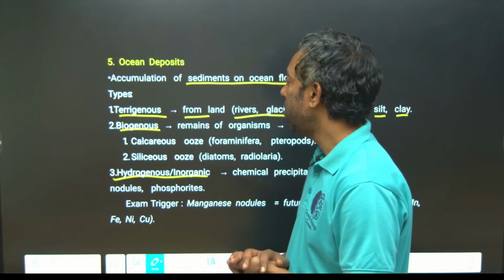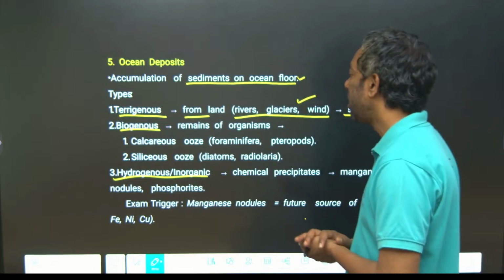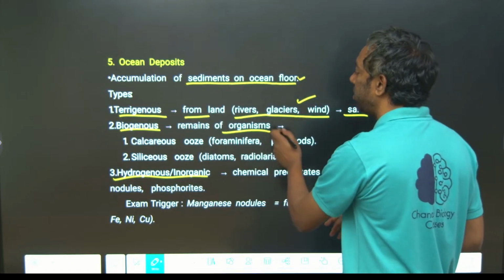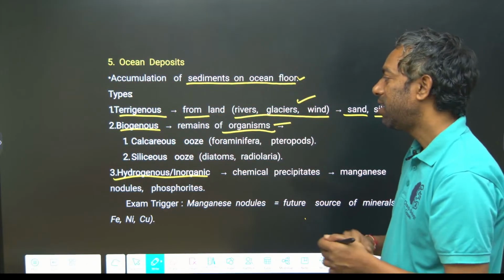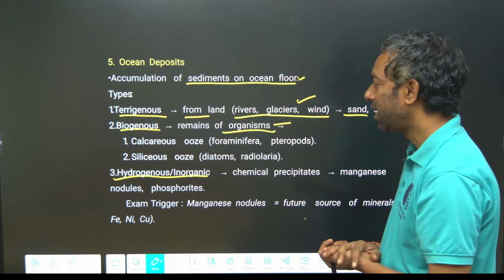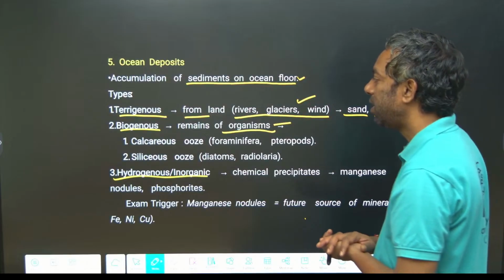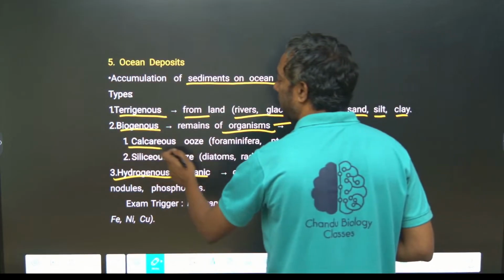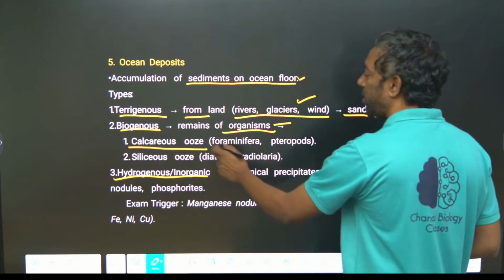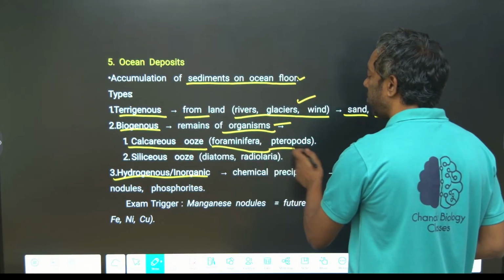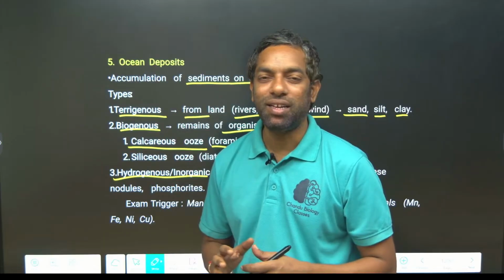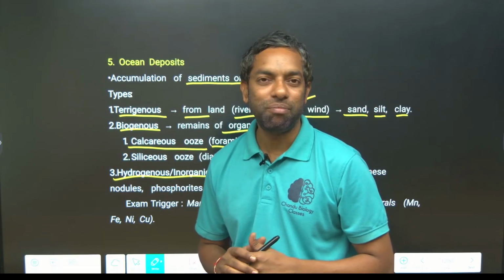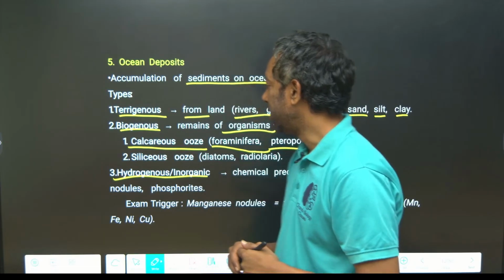Biogenous is the remains of organisms; they die in the oceans and create a sediment. That is the calcareous, meaning the formation of foraminifera; calcareous means bones with phosphorus and calcium creating sediments.